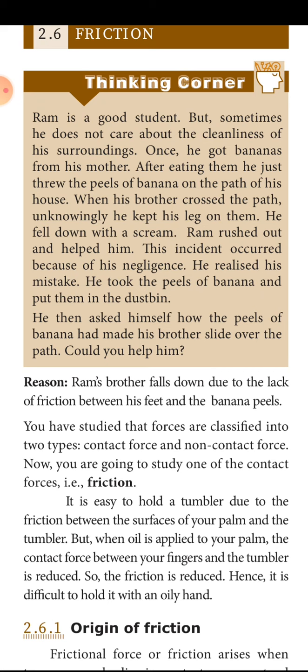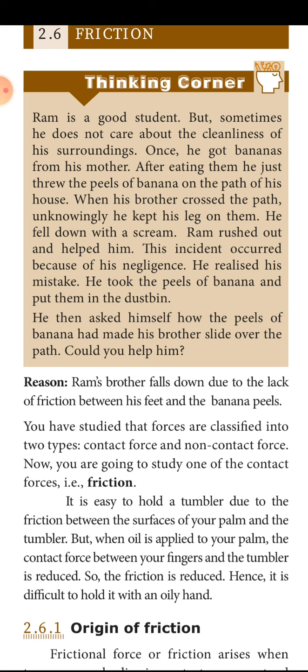That is the answer. You have studied that forces are classified into two types. One is contact force and another one is non-contact force, isn't it? In this, friction is one of the contact forces. It is easy to hold the tumbler due to the friction between the surface of your palm and the tumbler. If you apply some oil on the tumbler, it reduces the friction between your hand and the tumbler.